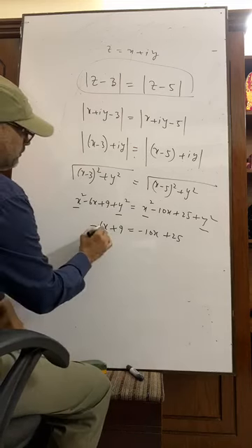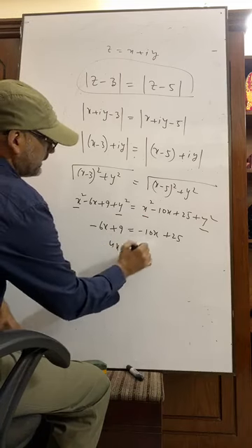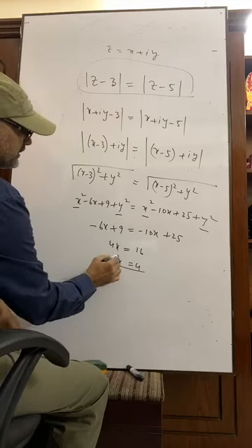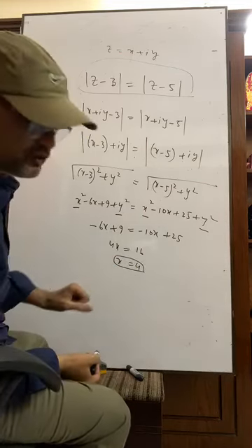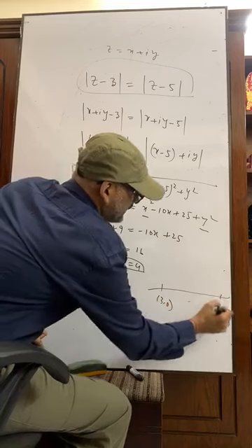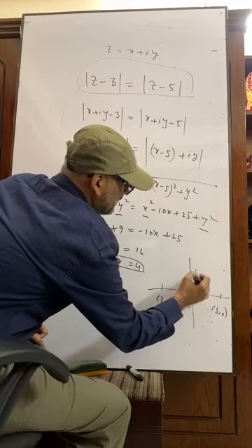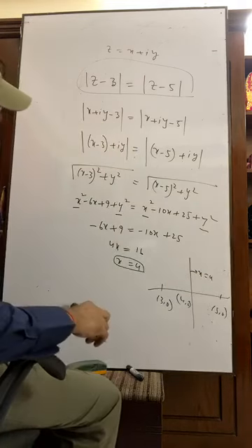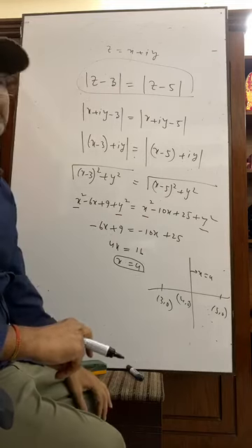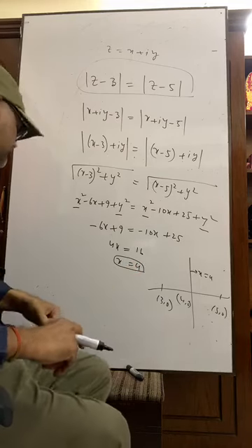That is 4x equals 16, so x equals 4. It is an equation of a straight line. Can you remember please? I showed you it is 3, 0, it is 5, 0, so this was 4, 0, so this line is x equals 4. So seeing any equation, we can tell that yes, it is the locus of a straight line or circle or anything else.